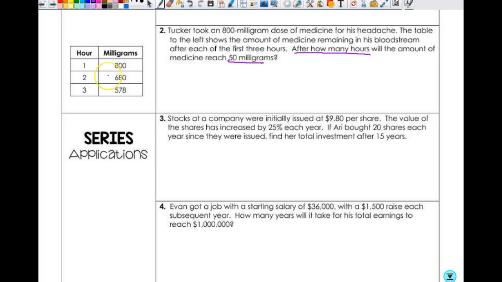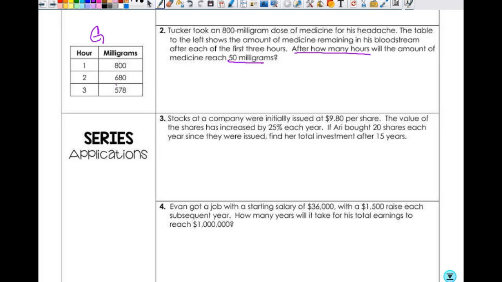All right, so is it arithmetic or geometric? It'll be geometric. If you think about arithmetic, if I subtracted here, then I clearly subtracted something that ends in a 0 and I didn't here. So my only option would be geometric. So this is geometric. Okay. And then is this a sequence or a series? A sequence, because it's not asking me for a total of anything, right? I want to know what the milligrams are after how many hours. So I'm looking for one specific term. So yes, it's geometric, but I'm looking at a geometric sequence, not a geometric series, right?